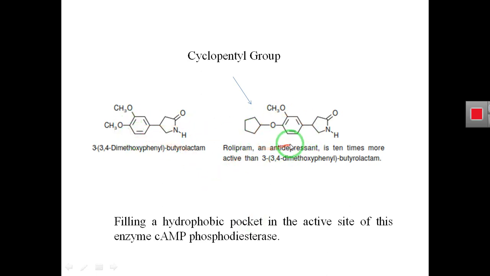So due to this larger size, this analog easily fits in the active site of this enzyme, and because of the easy and complete fitting of this compound, the enzyme easily catalyzes, and this compound easily produces its effect.